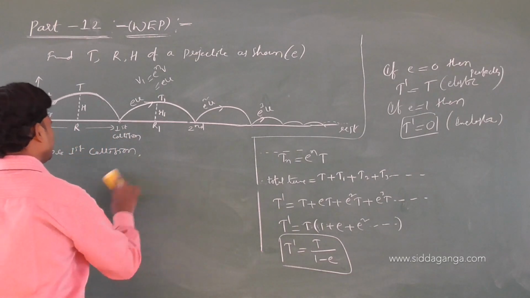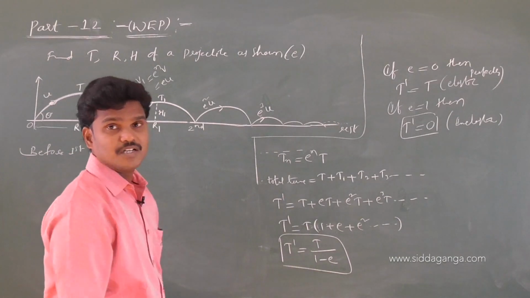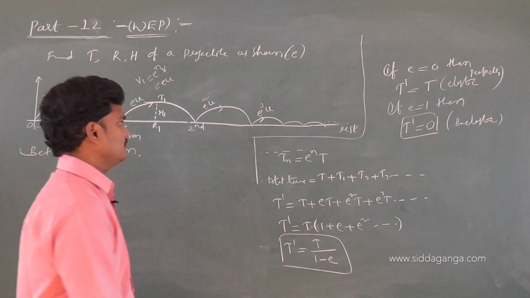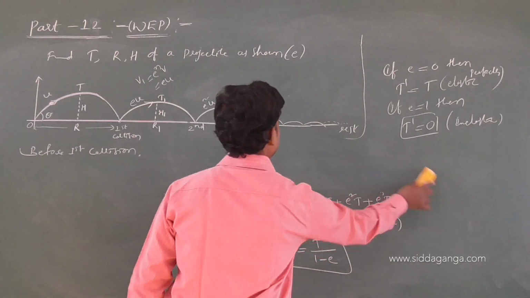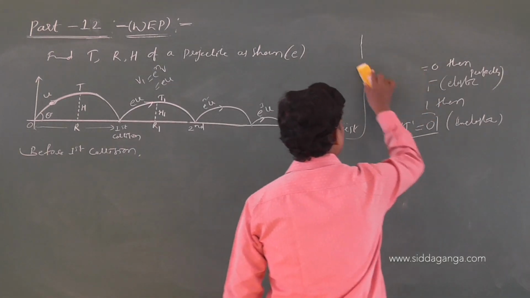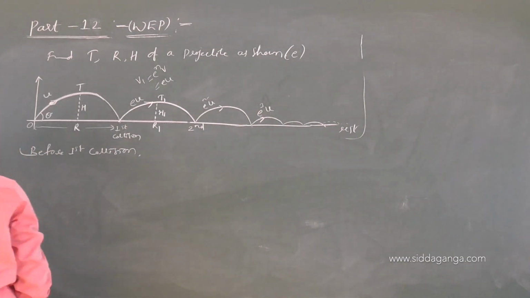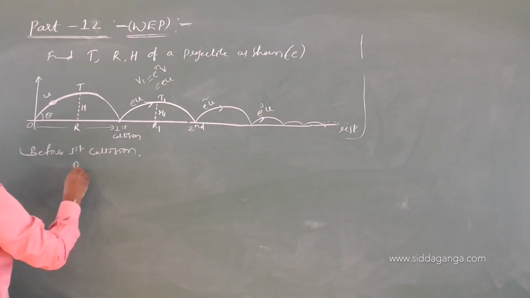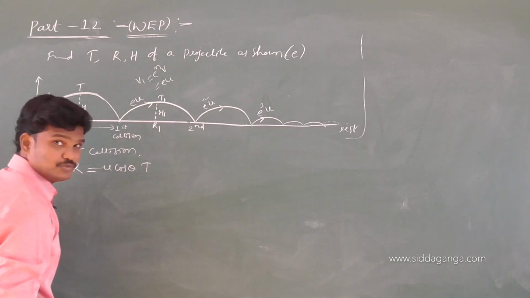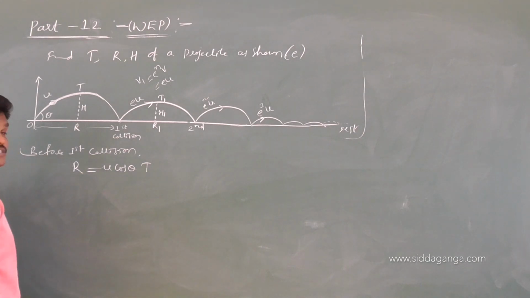Range formula: horizontal component of velocity into time of flight, u cos theta into t. Let us find the range before the first collision. Range is u cos theta into t. Okay, this is before first collision.